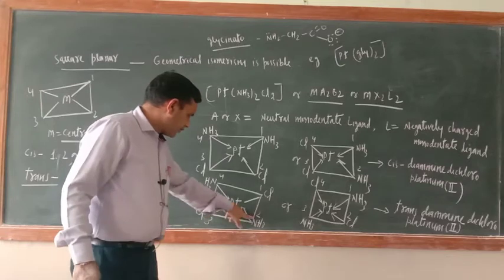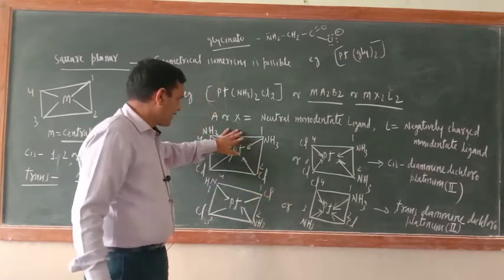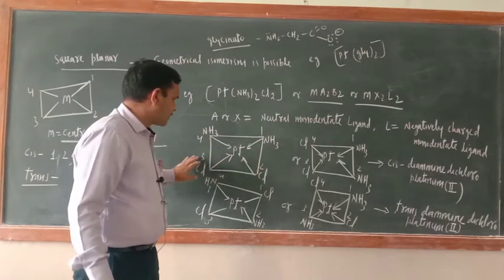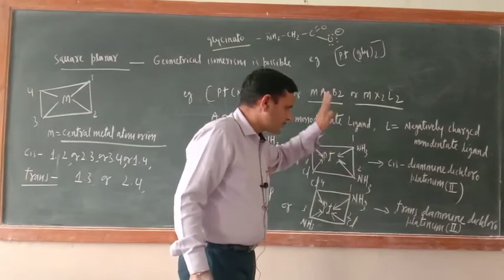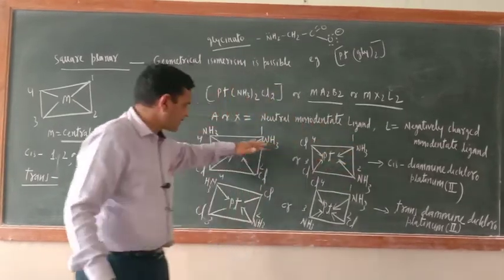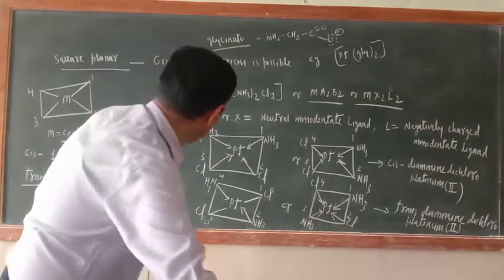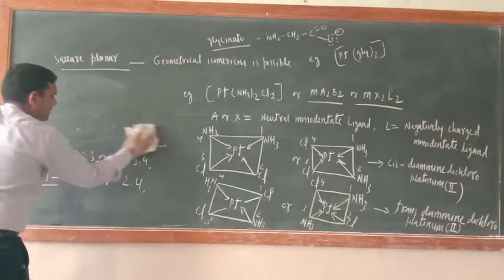1 3 2 4. Just see, both arrangements belong to the trans, but here what is there? 1 4 2 3 or 3 4 1 2, similar ligand. So the first two are cis arrangement, the last two are trans. There is one more example. I am rubbing this side and completing here.